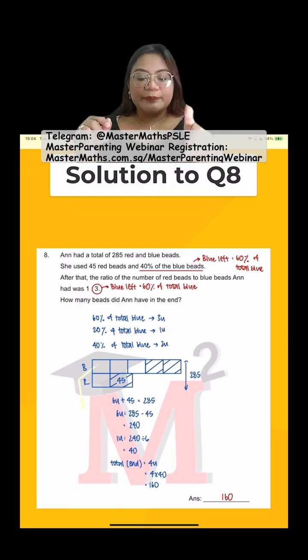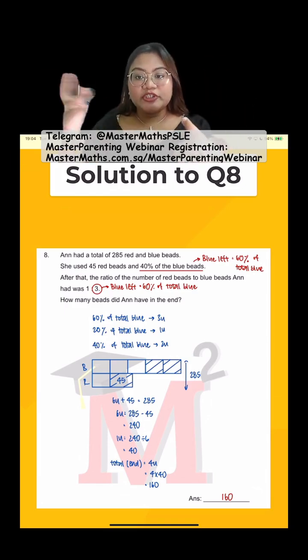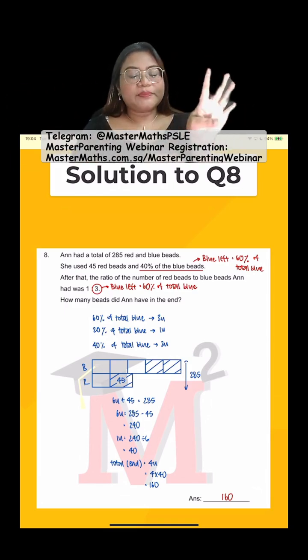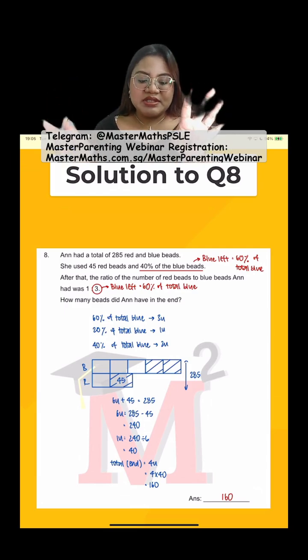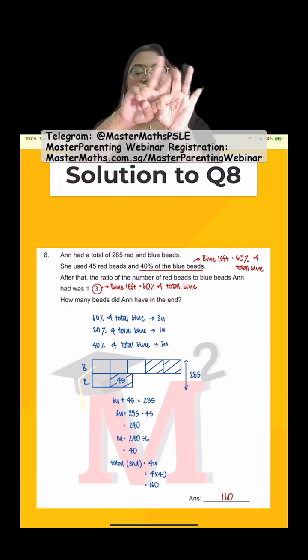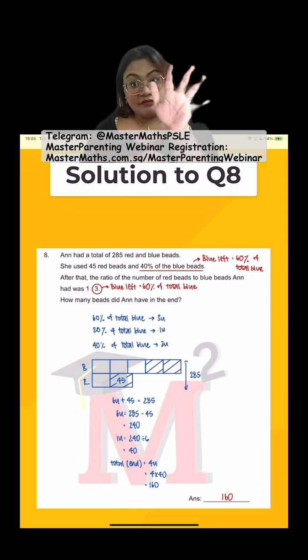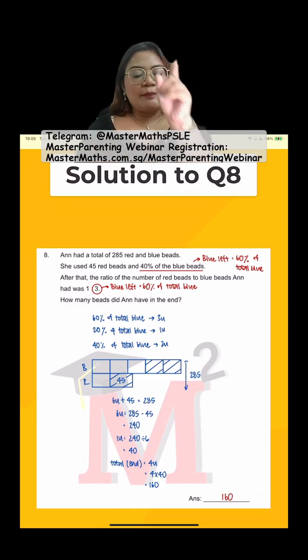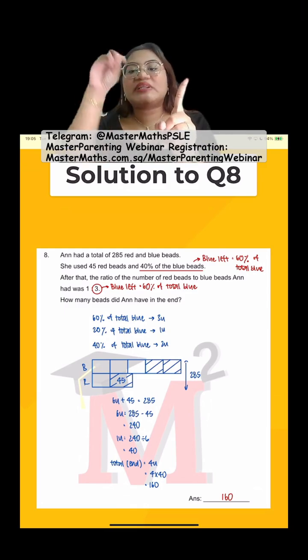Because 20% means 60 divided by 3, 3 divided by 3 is 1 unit. 40% is 2 units. So that means for the blue, balance 3, I used up 2. Total 5. For the red, balance 1, but I used up 45.